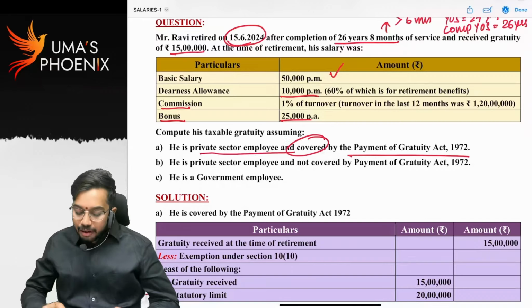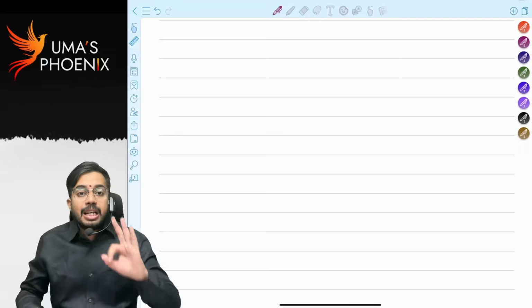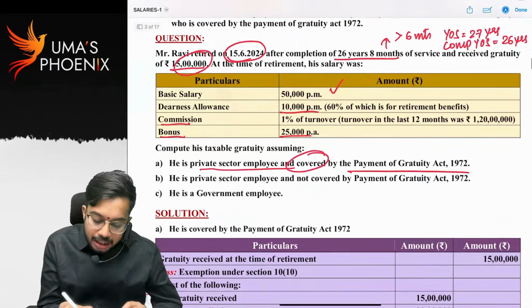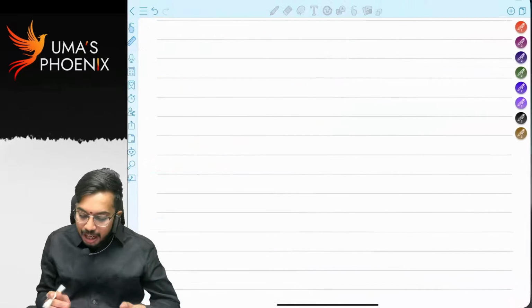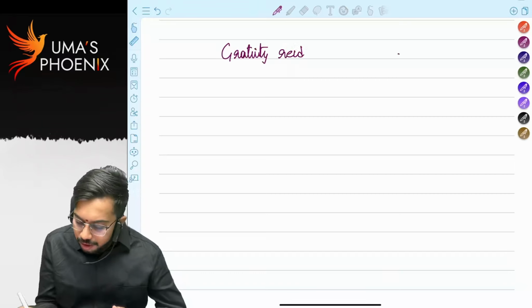If employee is covered under Payment of Gratuity Act, then exemption will be calculated in how many steps? 3 steps. What is the amount of gratuity received? Gratuity received is 15 lakhs. Shall we calculate? Gratuity received 15 lakhs. From this, we need to calculate exemption.